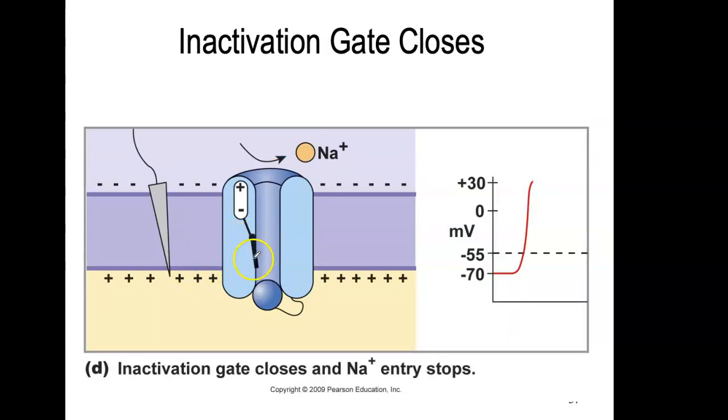This activation gate takes a while to shut back up again, right? Remember, this is all a model. It's really molecules that are changing shape. And when that molecule changes shape, then it's going to find itself in an orientation that doesn't let the sodium in anymore. But we're just drawing it as if it was a stick and a ball. So the stick here is now open. That region is opening, but a different portion of the molecule is able to plug that entrance. Because of the change of shape, it doesn't allow the sodium once again to come back in. So that region of the molecule, we're going to call it the inactivation gate. And then sodium can no longer go in.